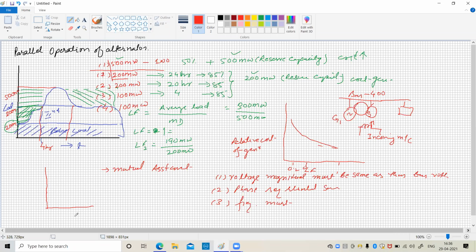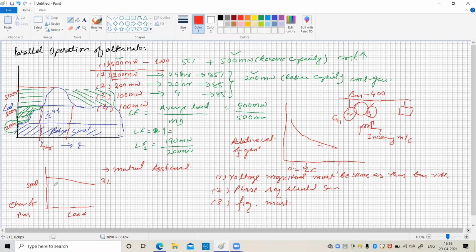Drooping characteristic is this: suppose this is the load on the generator and this is the speed of the prime mover. So this is related to the characteristic of the prime mover. The prime mover may be a water turbine or a steam turbine. Suppose all the generators have such characteristics, say 2% or 3% drooping.